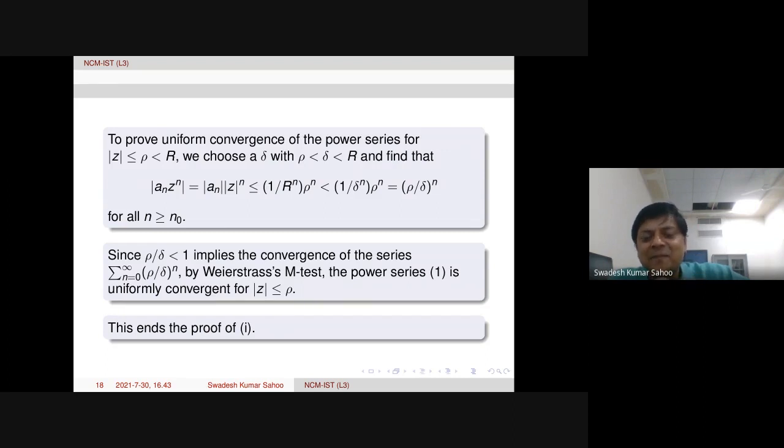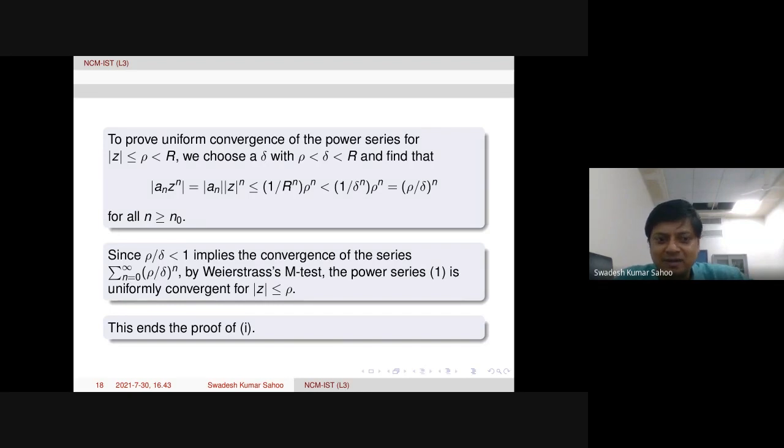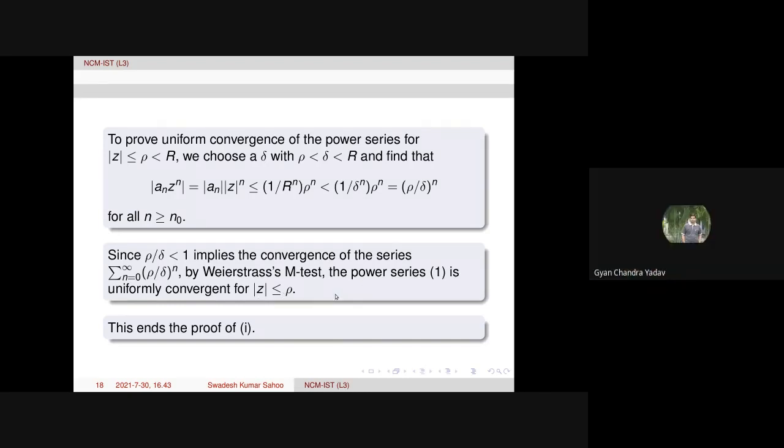Therefore, it is stronger. Of course, uniform convergence or absolute convergence all imply convergence. And inside the disk, the series is uniformly convergent. Yes, inside the compact disk.